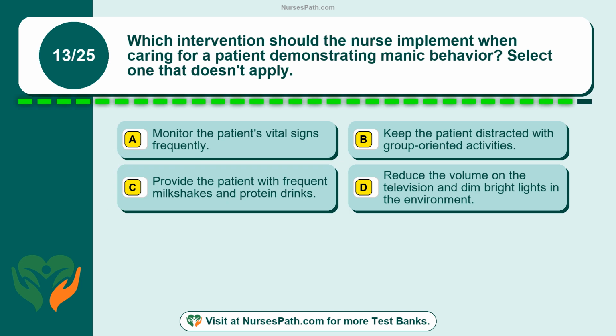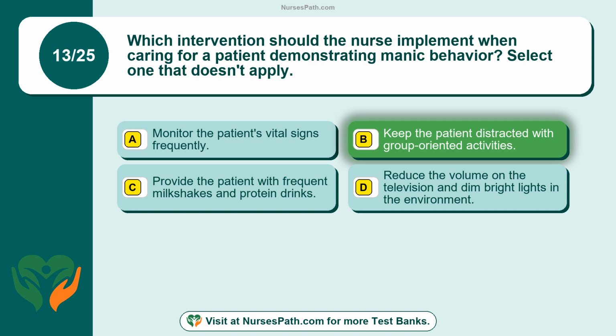Question 13. Which intervention should the nurse implement when caring for a patient demonstrating manic behavior? Select one that doesn't apply. Option A, monitor the patient's vital signs frequently. Option B, keep the patient distracted with group-oriented activities. Option C, provide the patient with frequent milkshakes and protein drinks. Option D, reduce the volume on the television and dim bright lights in the environment. The correct answer is option B, keep the patient distracted with group-oriented activities.